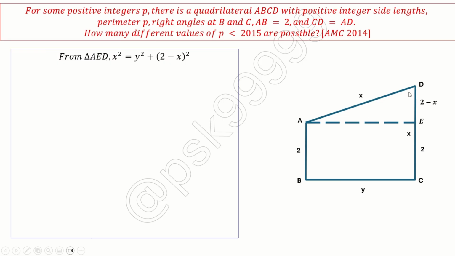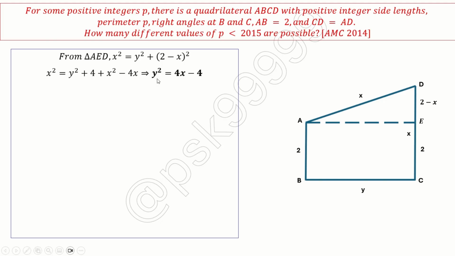So you apply in this triangle AED the Pythagoras theorem. So x square equals y square plus (2 minus x) whole square. You simplify, and what you will get is y square equals 4x minus 4. Okay. This is one very important equation to note down. Okay. 4x minus 4 is always even, which means y square is also even. That means y is not an odd number. y is always an even number. Okay. So note down this one.